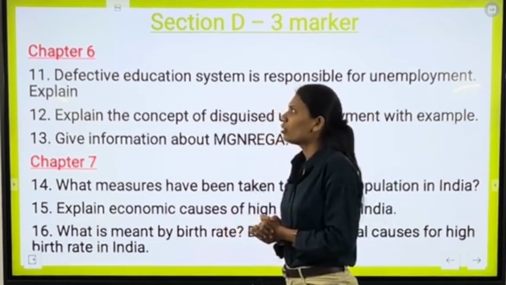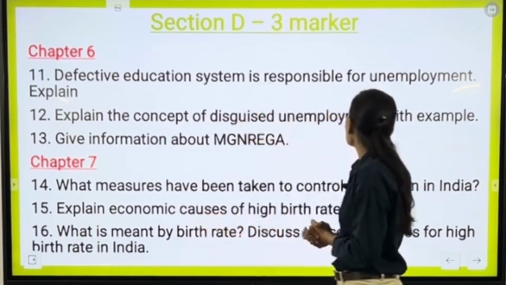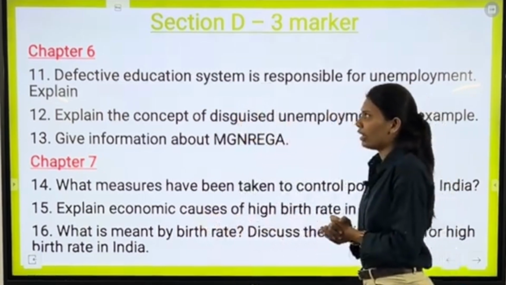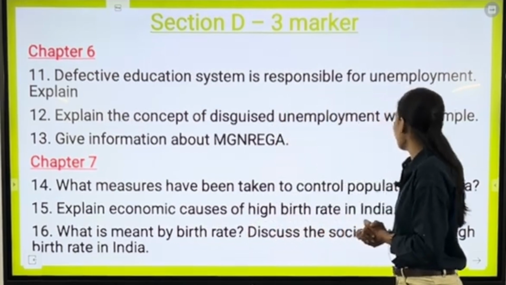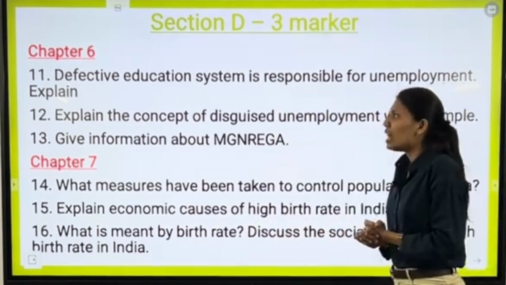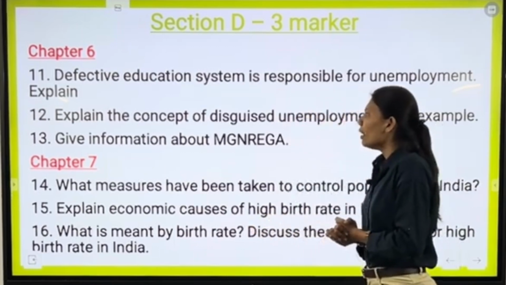Now, moving ahead with chapter number 6, that is defective education system is responsible for unemployment. Explain. Next question is explain the concept of disguised unemployment with example. Our last question from chapter number 6 is give the information about MGNREGA.